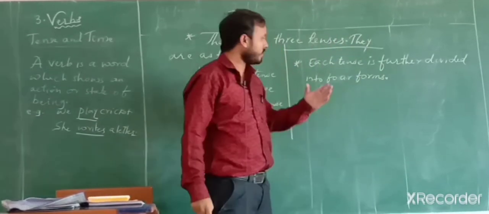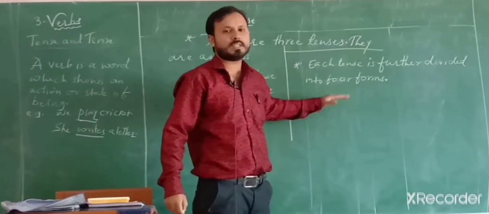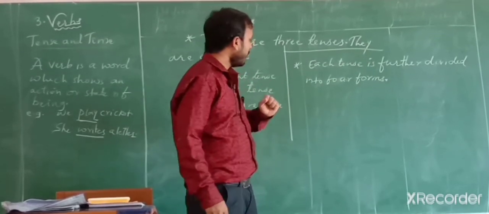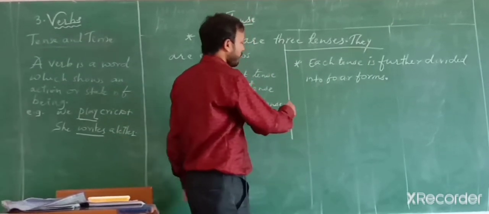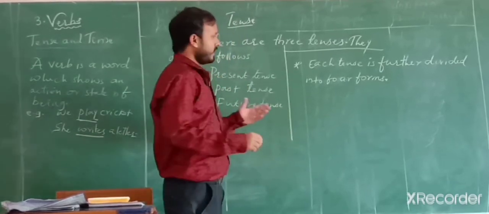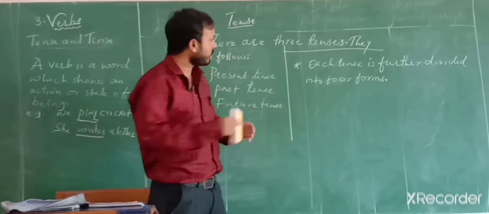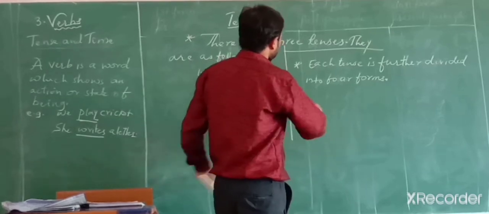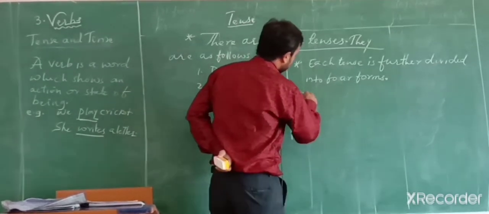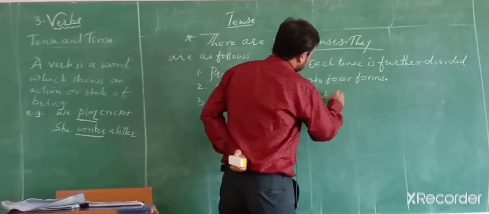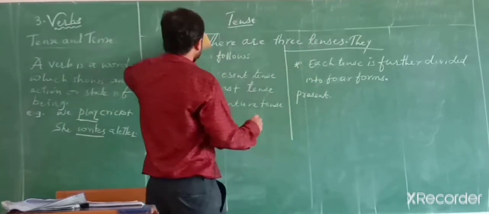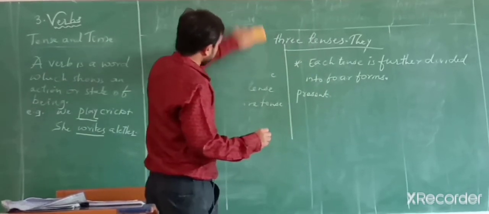So my dear students, each tense is further divided into 4 forms. What are the 4 forms? For example, present indefinite, let me write here 4 forms. For example, present, let me rub here so that it will be easy to understand.